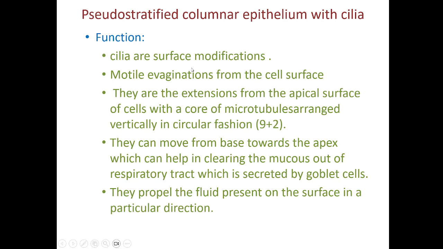Cilia are the surface modification. They are the motile evaginations from the cell surfaces. They are the extensions from the apical surface of the cells with a core of microtubules arranged vertically in circular fashion. They can move from base towards the apex, which can help in clearing the mucus out of the respiratory tract, which is secreted by the goblet cells. They will propel the fluid present on the surface in a particular direction.